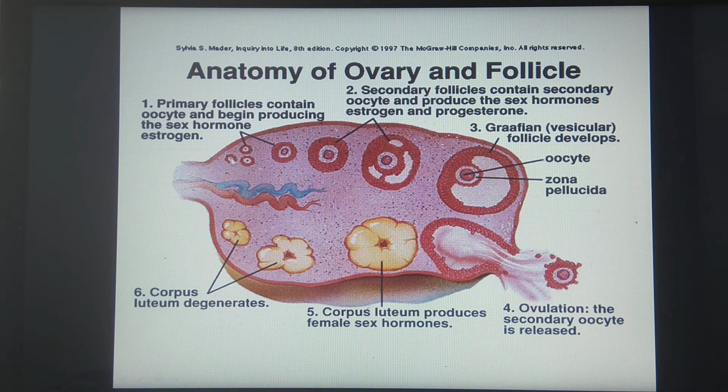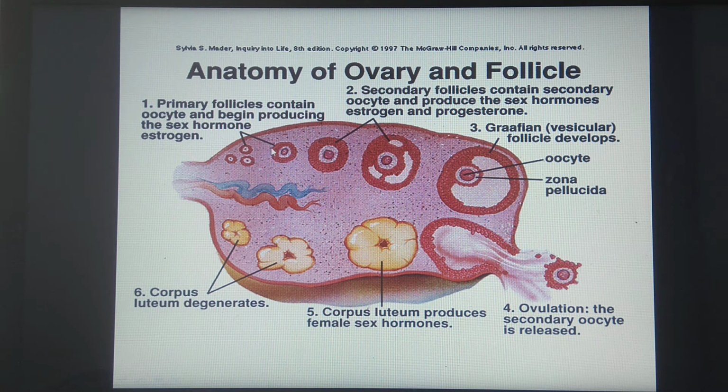Now we will continue with this cortex region. What are the different stages of development of ovum here? See these structures, this smaller one and this one, are called primary follicles, which contain oocyte and begin producing the sex hormone called estrogen. So this internal space, this cell-like structure, will become the primary oocyte. And these surrounding follicular cells, these red colored cells here, are the follicular cells concerned with secretion of estrogen, as we have studied before in hormonal coordination.